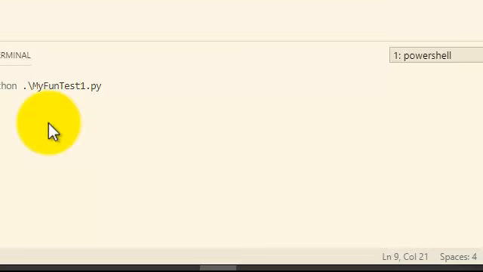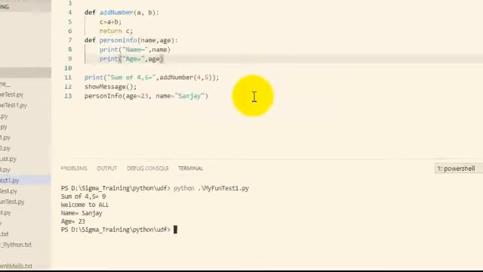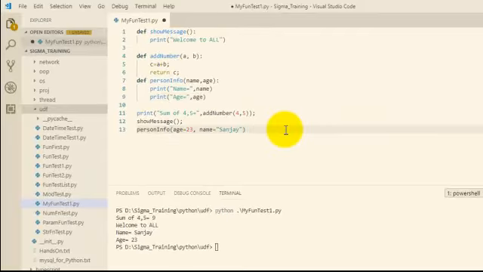Name equal to Sanjay, age equal to 23. Though the argument position is interchanged, it takes the value with the corresponding label we are using there. Here, name and age are the keyword variables of the function.